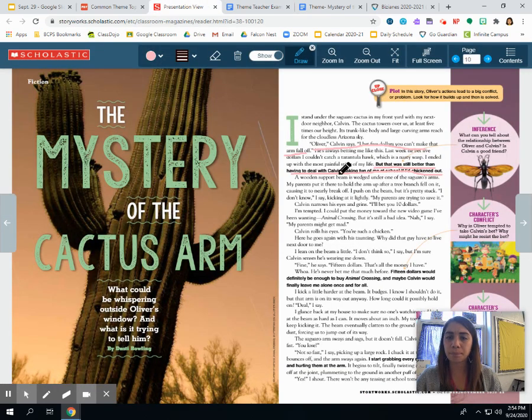Okay, let's keep going. A wooden support beam is wedged under one of the saguaro's arms. My parents put it there to hold the arm up after a tree branch fell on it, causing it to nearly break off. I push on the beam, but it's really stuck. I don't know, I say, kicking at it lightly. My parents are trying to save it. Calvin narrows his eyes and grins. I'll bet you $10.